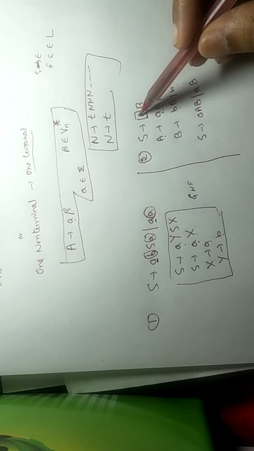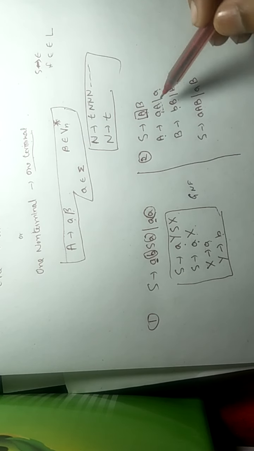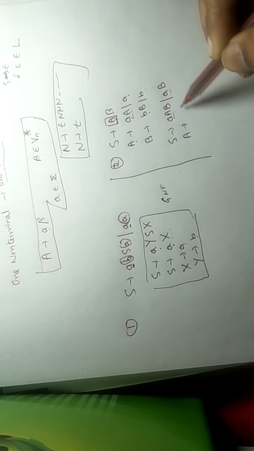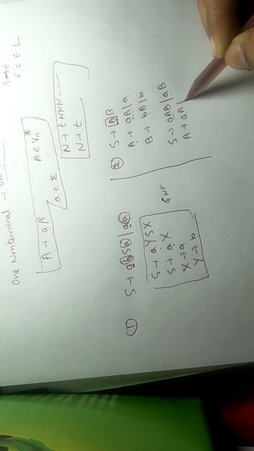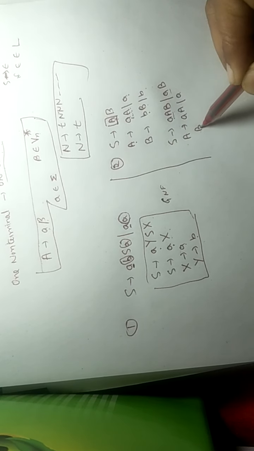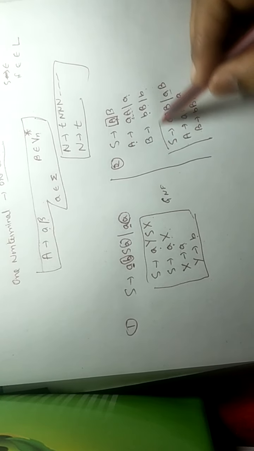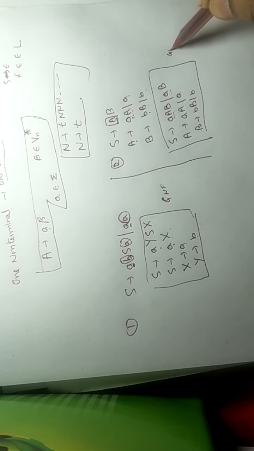A is a non-terminal, it has two values, so we have to put the two values one by one. A tends to aA/a, B tends to bB/b. Now this grammar is in GNF.